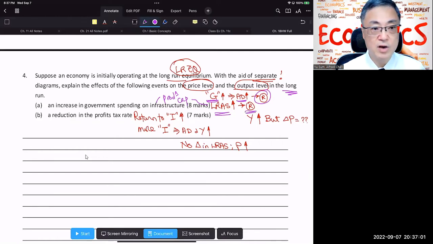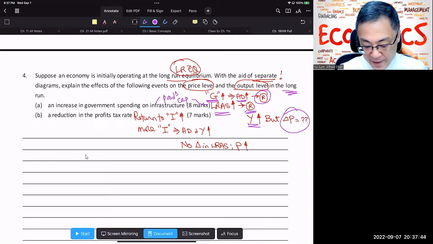But do not stop here because it's asking for the price level and the output level. Output level will definitely increase because a shifting of the AD curve to the right will increase your aggregate output. And LRAS shifting to the right also increases your full employment output level. But the price is kind of uncertain, because the general price level will increase from an increase in aggregate demand. But when you have your LRAS shifting to the right, the general price level is going to go down. So it depends on the magnitude of change.